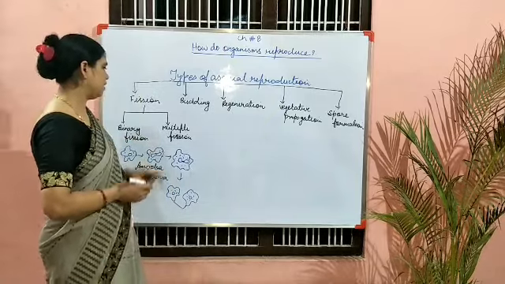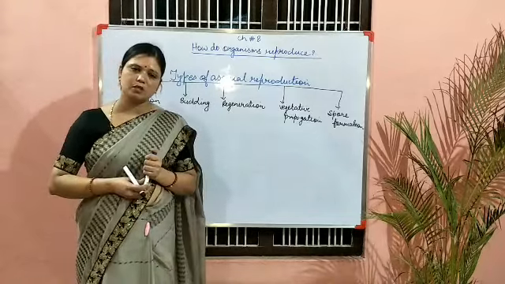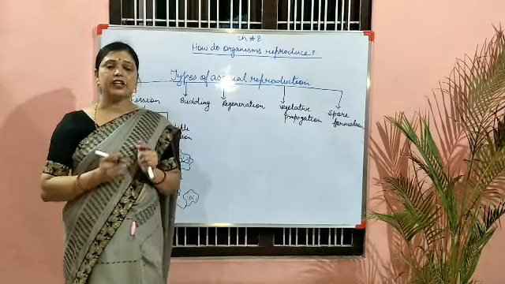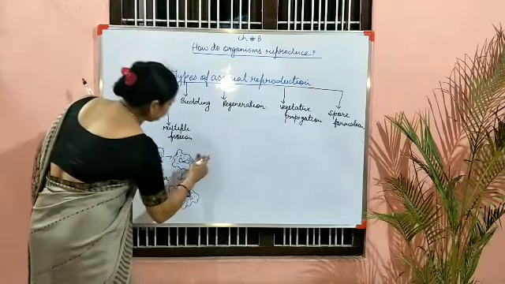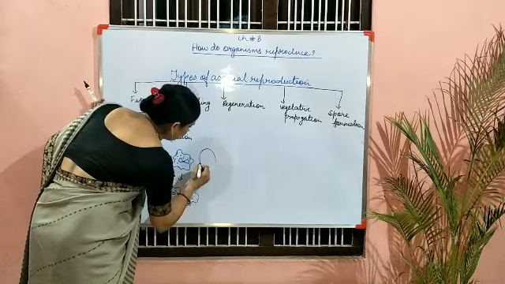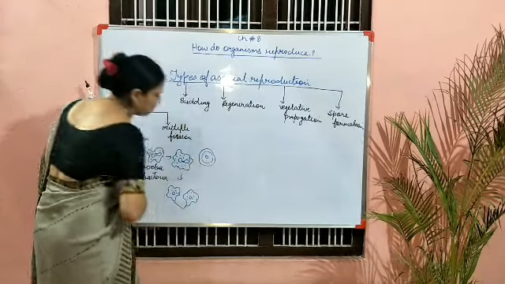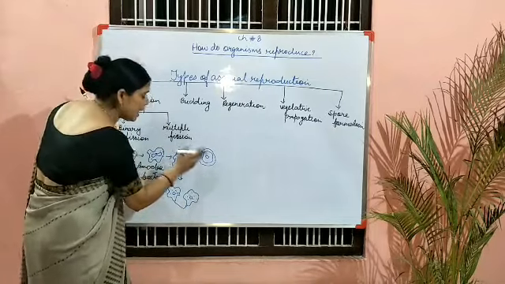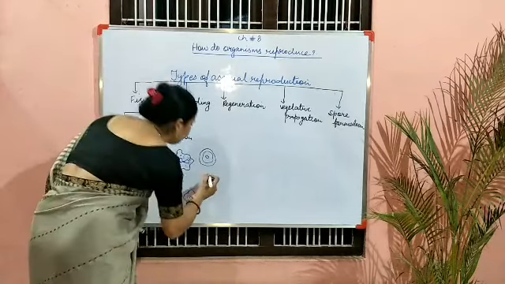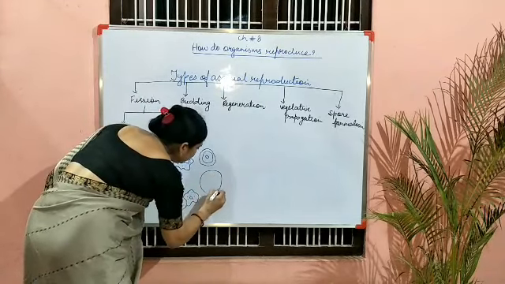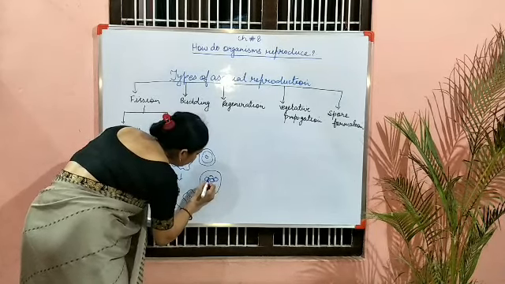Now multiple fission. Here it is different, like plasmodium. You know that plasmodium is a protozoan pathogen of malaria. How does it reproduce? For example, here it is a nucleus. This undergoes repeated division. When repeated division takes place, then what would happen? Many numerous nuclei are formed.